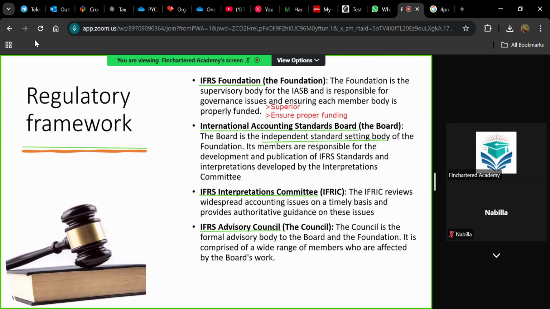So the IASB will take help from the Interpretations Committee, and they will be making standards based on whatever the Interpretations Committee has interpreted. We'll discuss the objective of Interpretations Committee also.